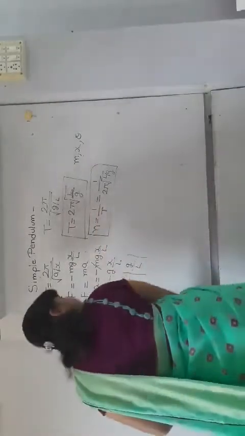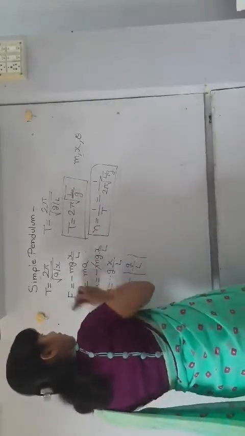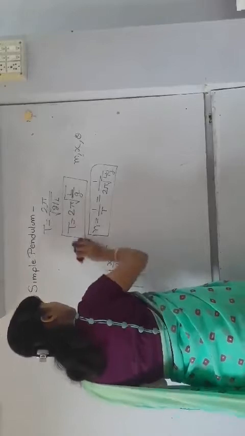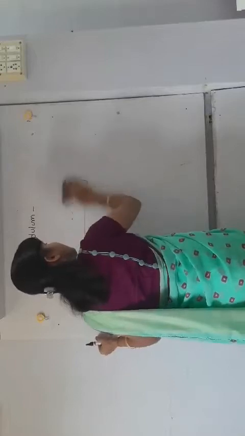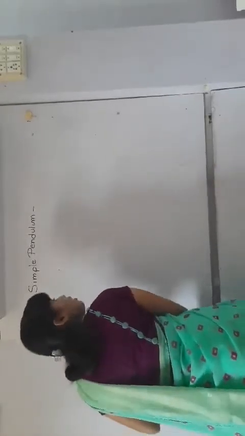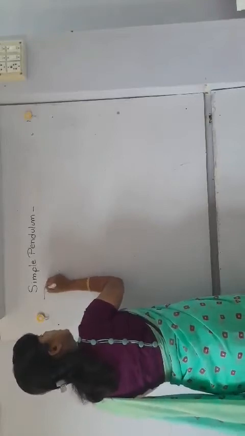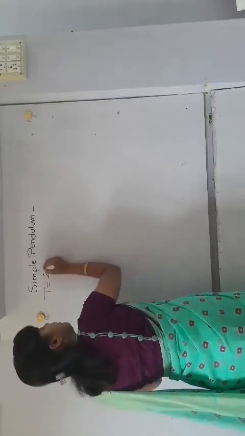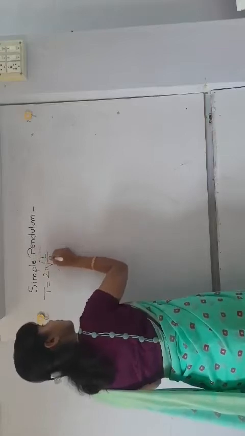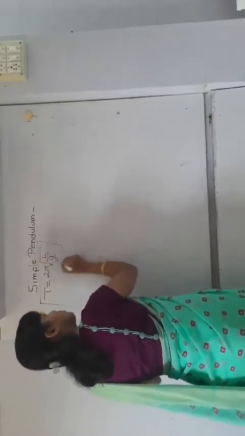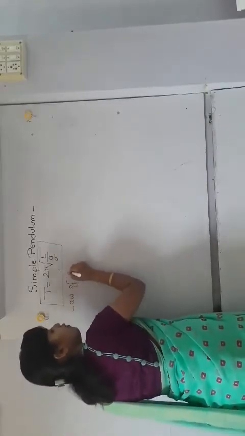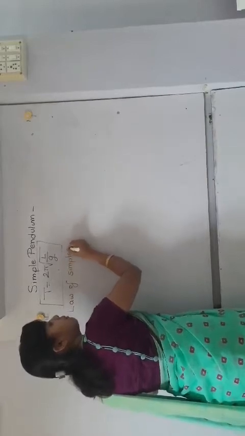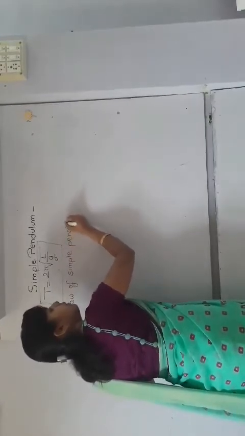Okay, so let us discuss the laws of simple pendulum. This is all about time period of simple pendulum, and before that we discussed that simple pendulum is performing SHM. Let's rewrite the formula of time period of simple pendulum, that is T is equal to 2 pi square root of L upon g. Okay, this is the time period of simple pendulum, and from that we are going to find the laws of simple pendulum. Okay, now what are the laws of simple pendulum?